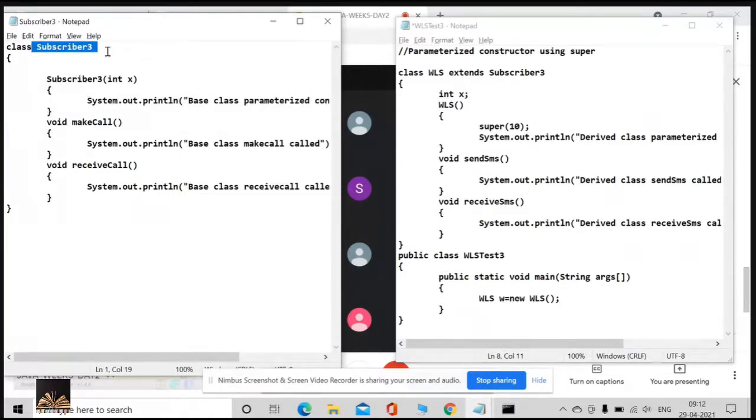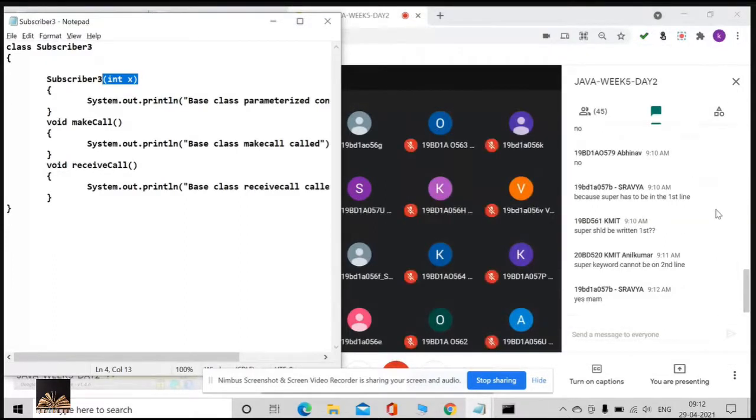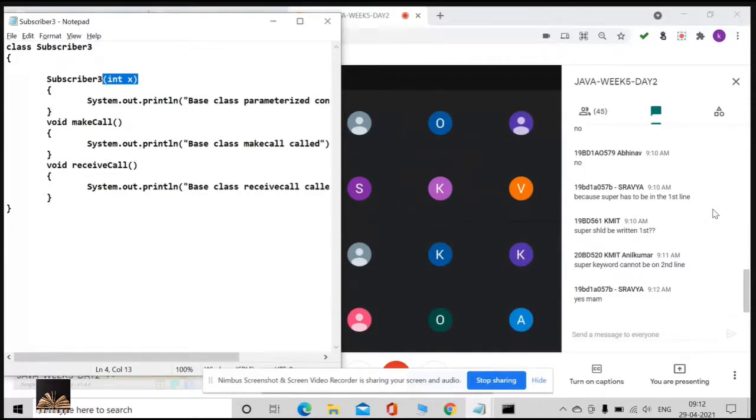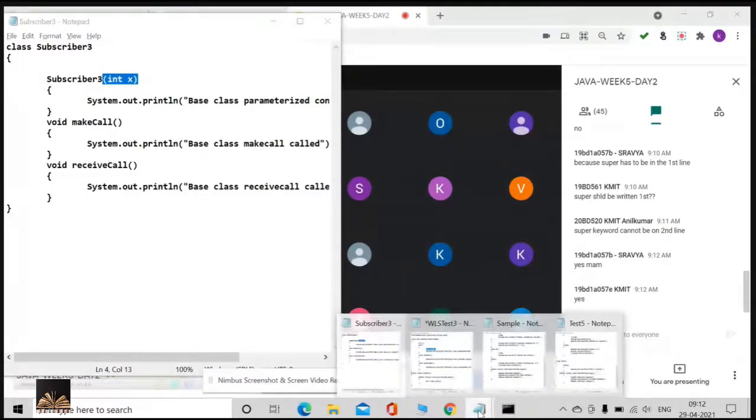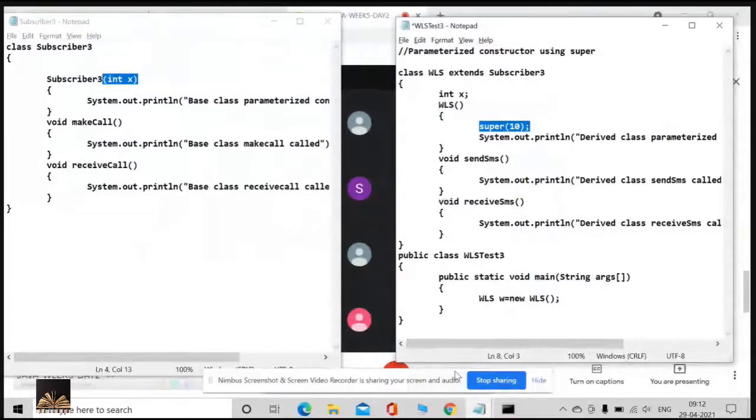Did you understand what I'm saying? Now, is this valid? Now super is at the first line, and I'm also passing one argument to it, because it takes one integer argument. So is this valid now? What do you say, guys? Shravya said yes. Is there any other view? So by this you can do it. See, I'll execute this program. Let me execute. What is your output?